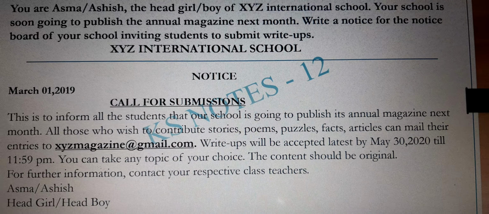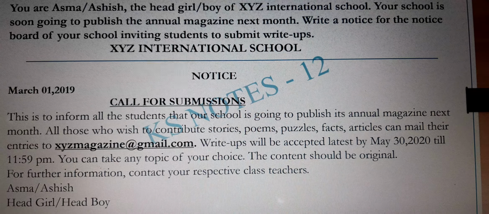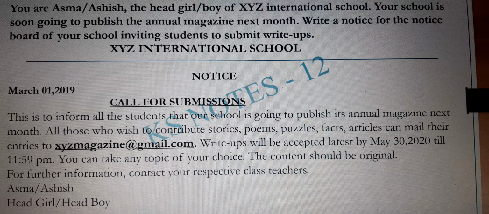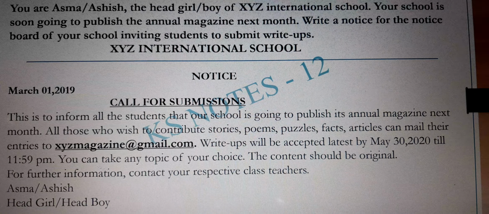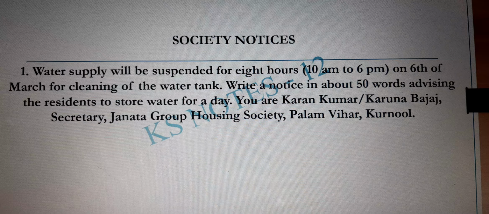But if you see, the basic points are the same. Who has given this notice? For whom? What is the purpose of the notice? What is the date? What is the time? What is the place where you have to submit your article? So the mail address is also given here. Then we'll talk about one society notice. Here also the format will remain the same. The content is again more or less the same.